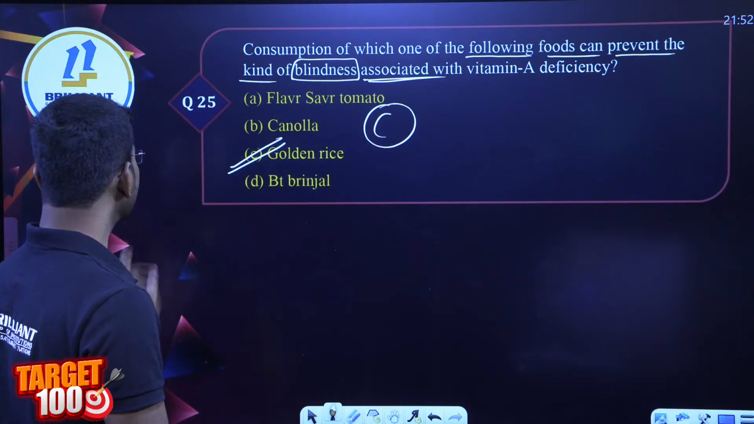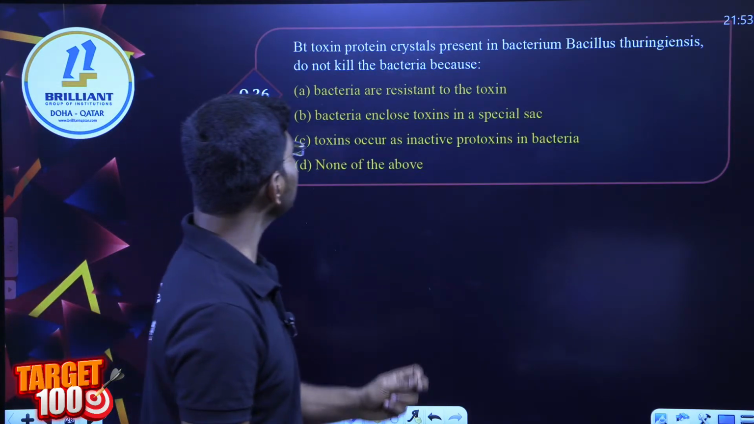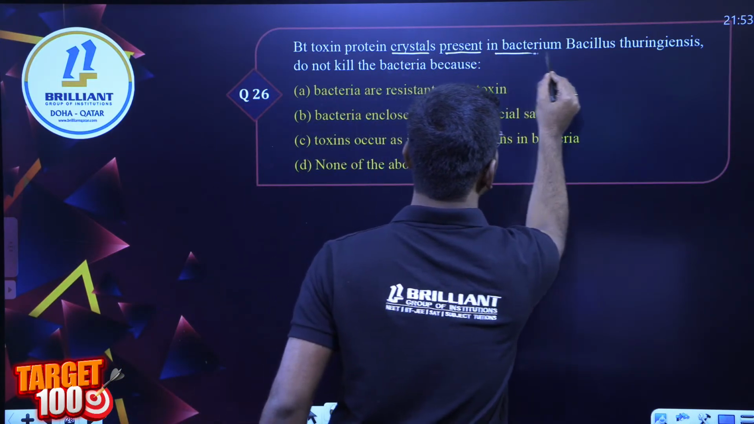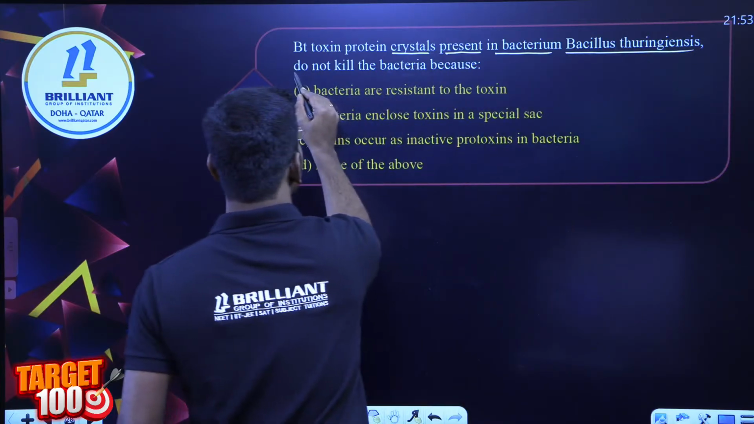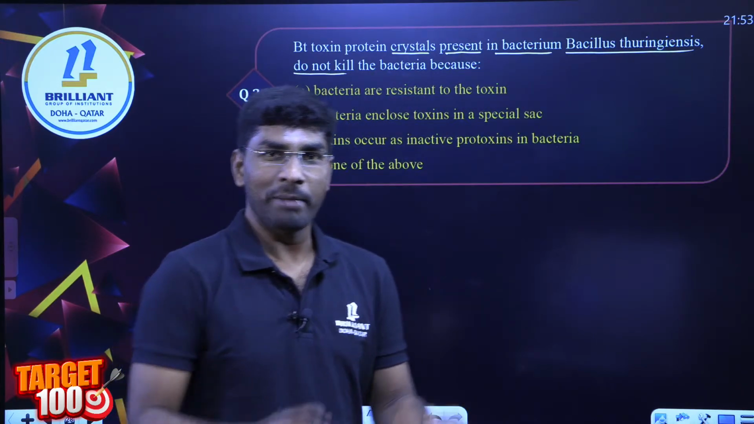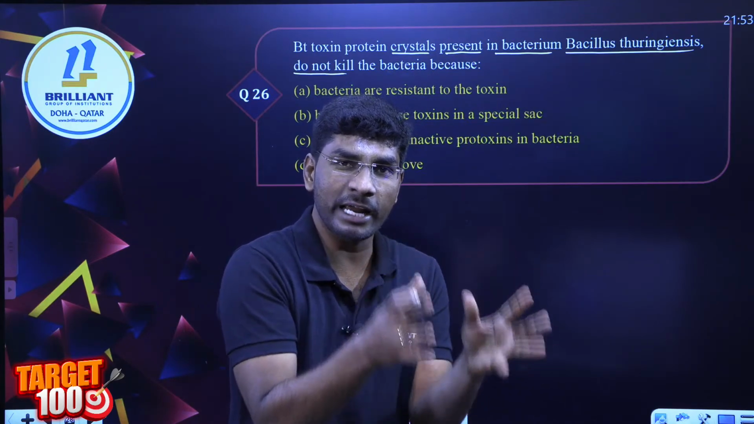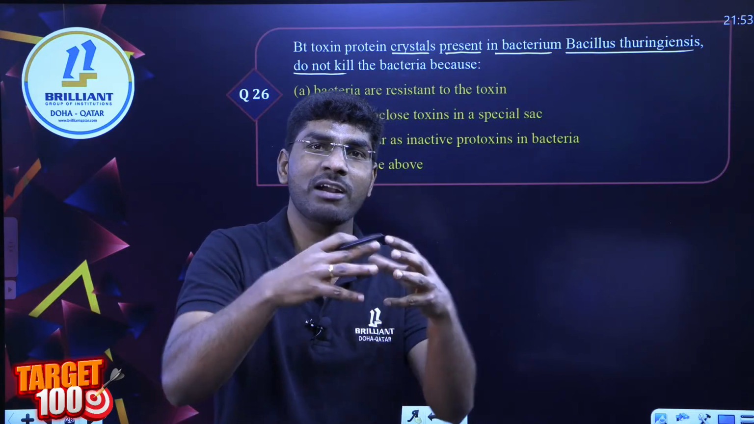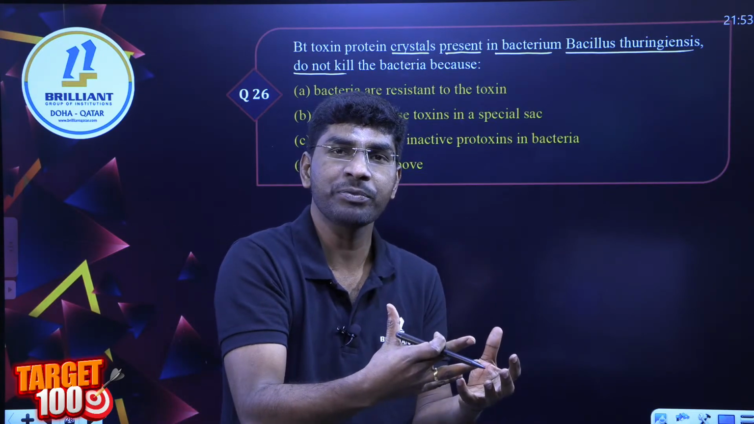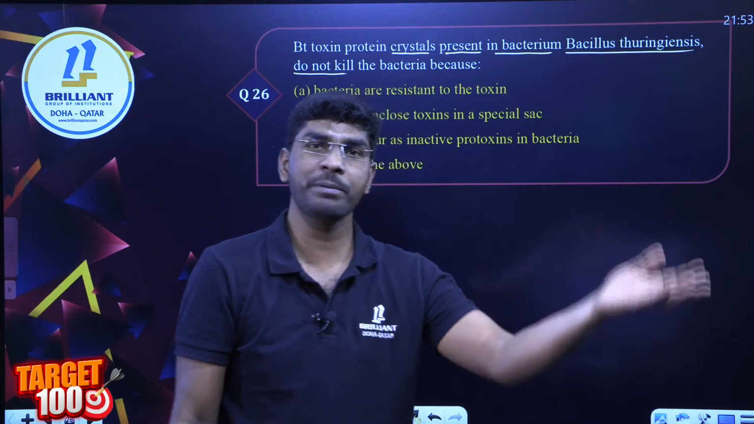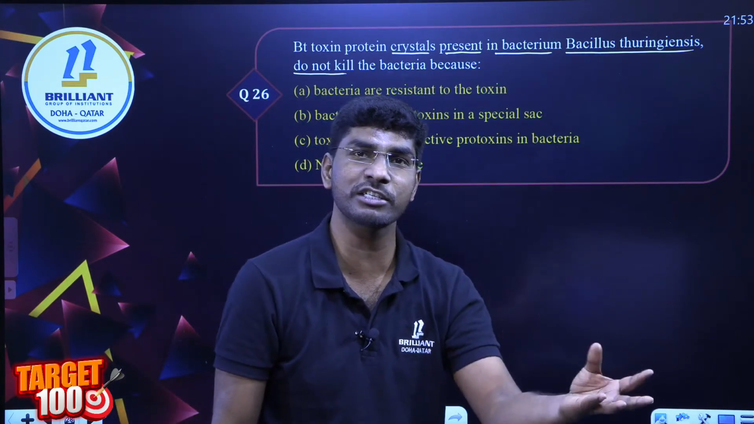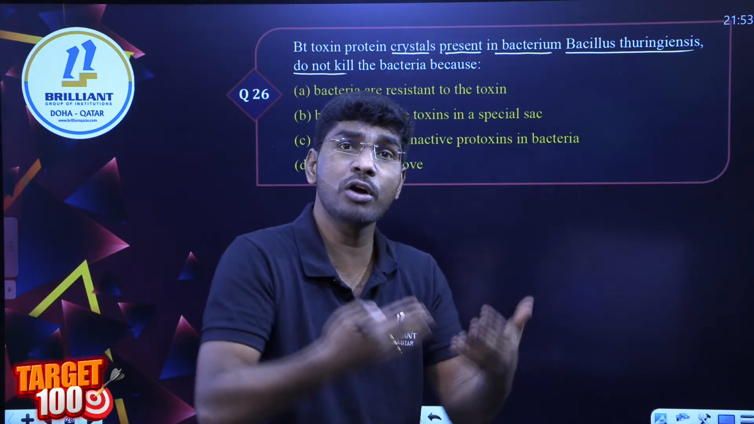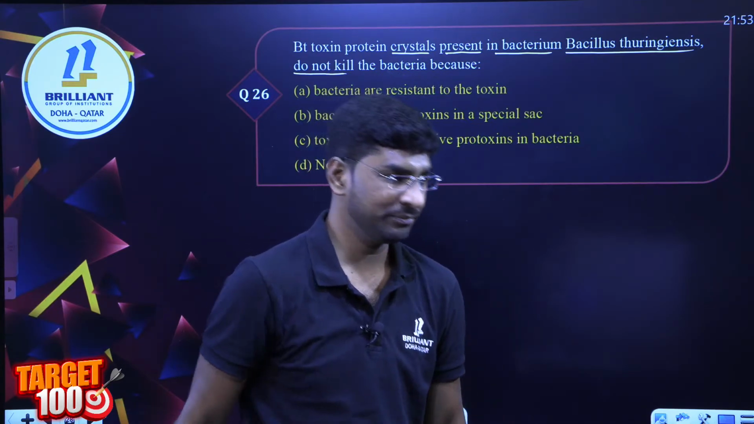Next question, number 26. Bt toxin protein crystals do not kill the bacteria Bacillus thuringiensis. Bacillus thuringiensis is a bacterium. The cry gene is there, which undergoes transcription and translation to give a Cry protein, which is very sensitive on lepidopterans, dipterans, coleopterans, beetles, mosquitoes. We have done this one. But why is this Cry protein not hurting, not killing the bacteria?